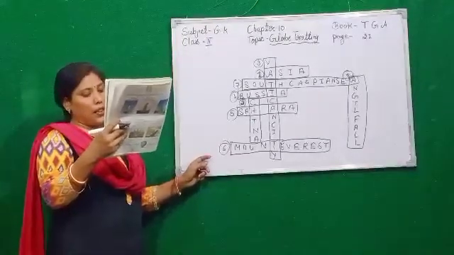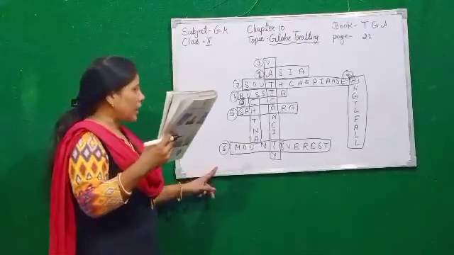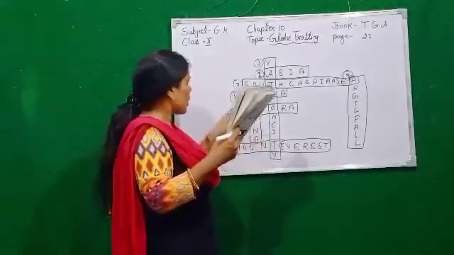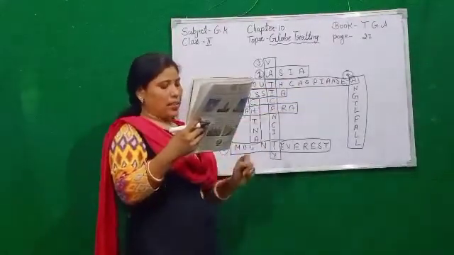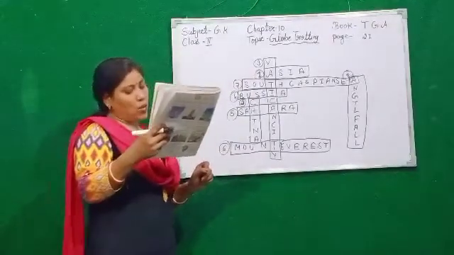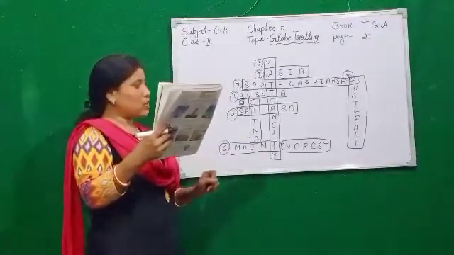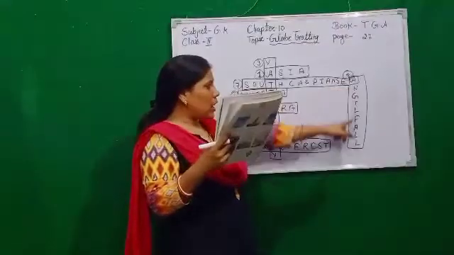Number 7. It is the largest sea in the world. It is in the territory of our biggest neighboring country. Seventh is South Caspian Sea. Eight. It is the highest waterfall in the world. The water falls down from about 1000 meters height. Number 8 we put here, Angel Fall.